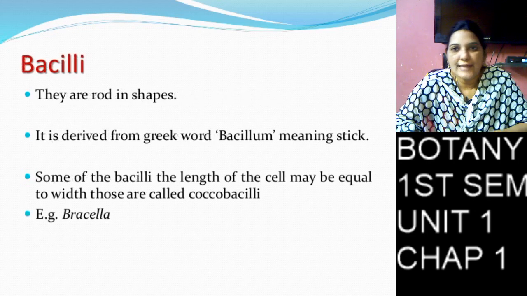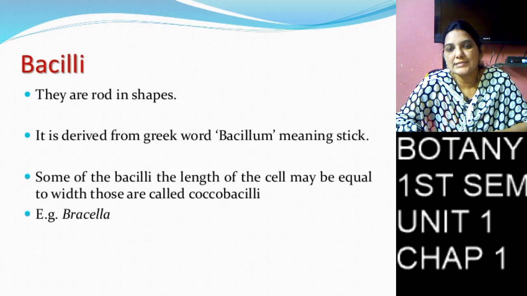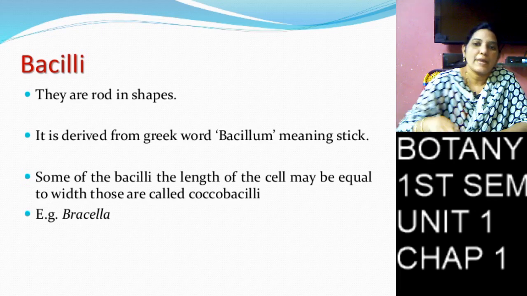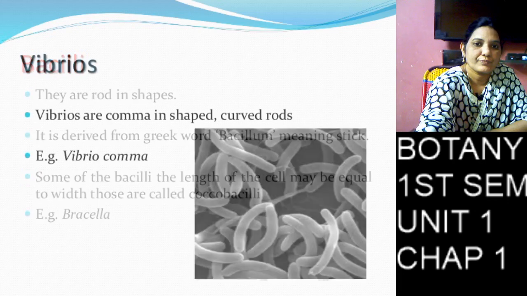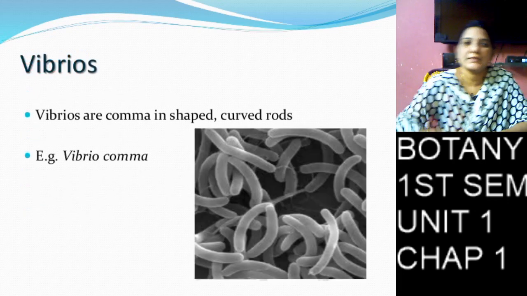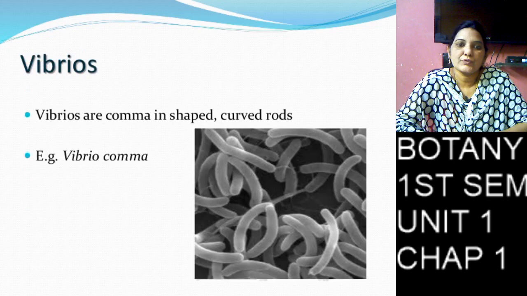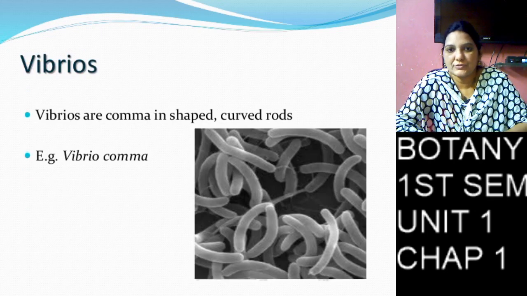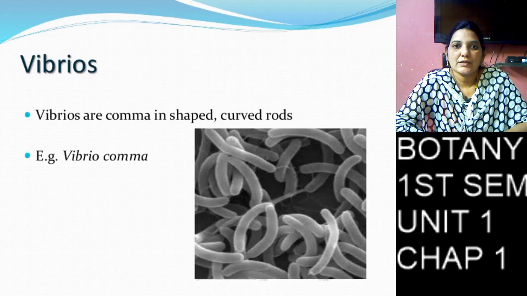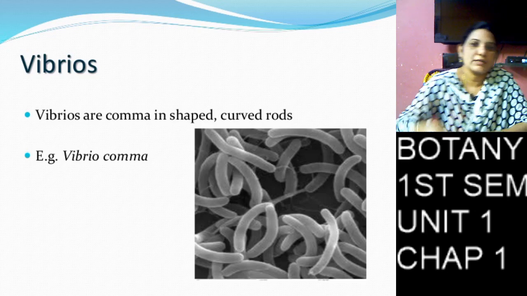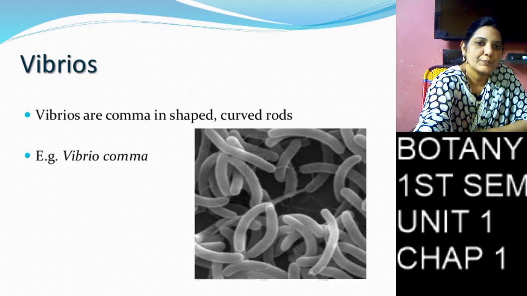Next, bacillus. Bacillus bacteria are in a rod shaped structure. The third one is vibrio. Vibrio is a comma shaped structure, we can see the diagram.